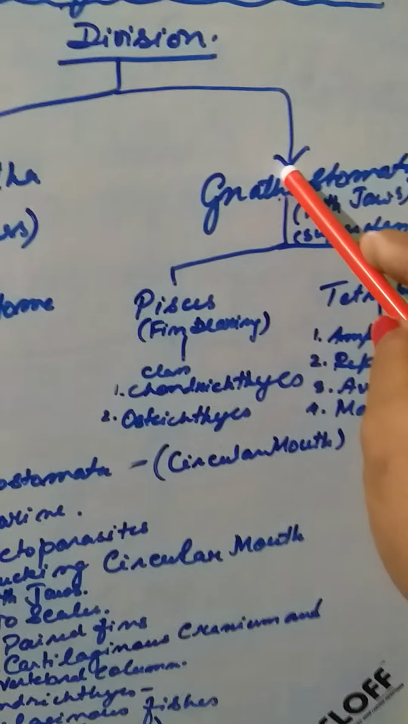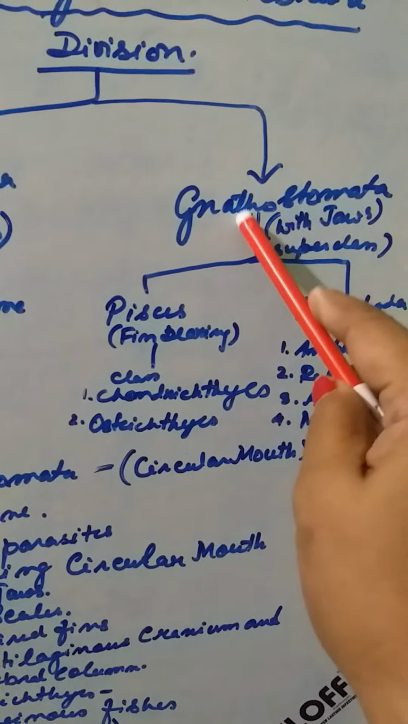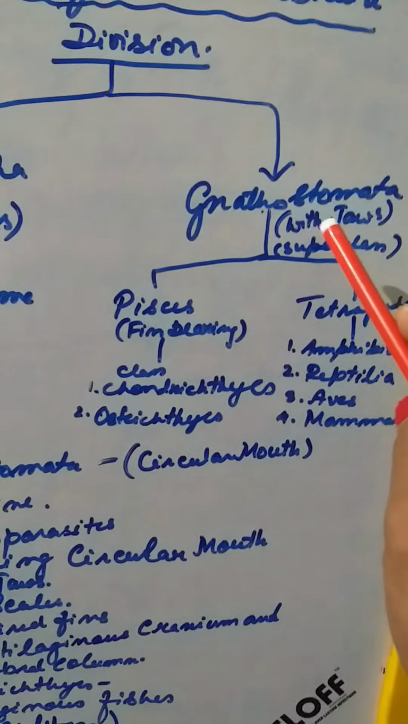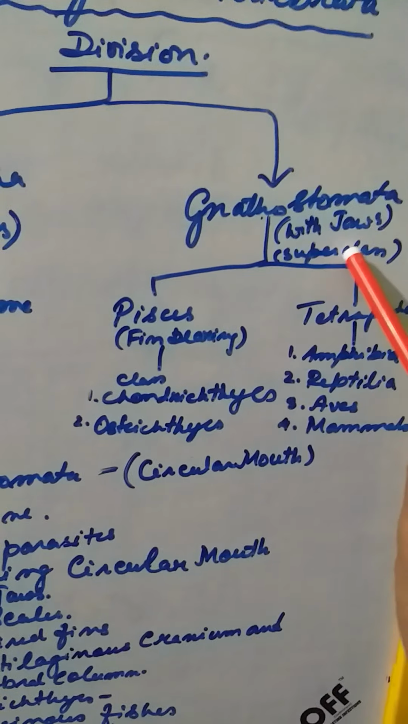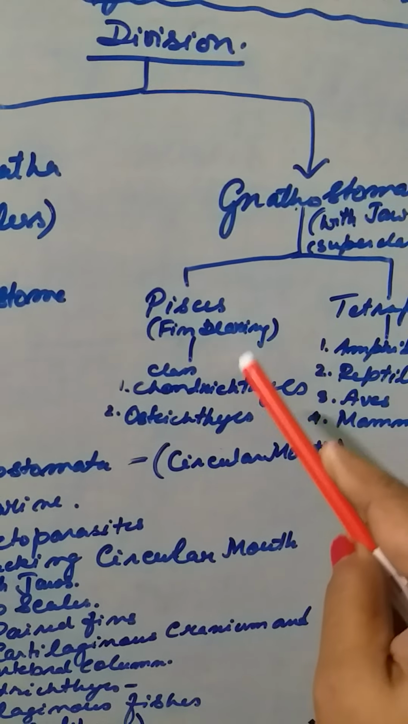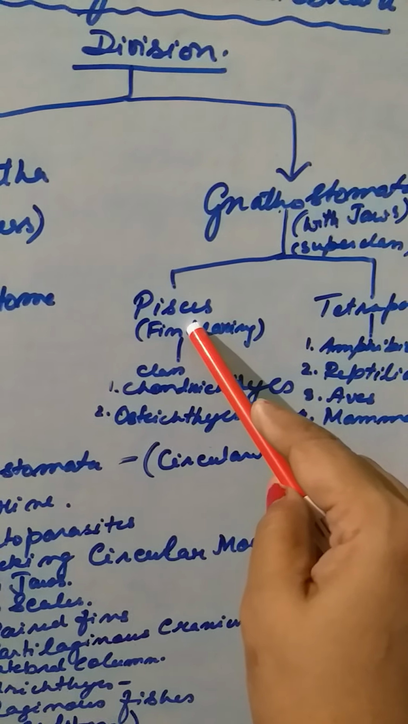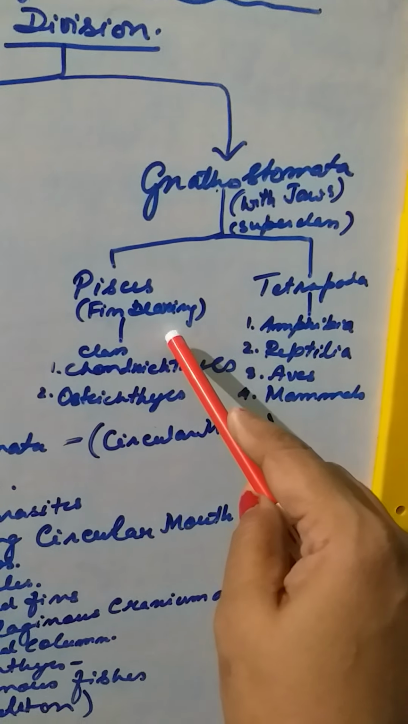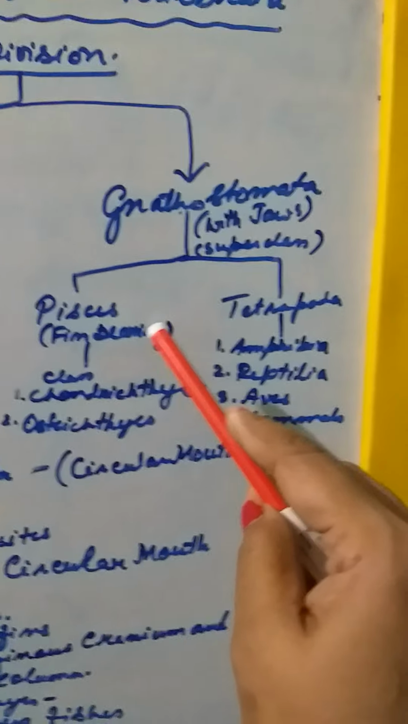Now here is known as the Gnathostomata. Gnathostomata means organisms that have jaw. This is a superclass, and under that you have the classes. One is the Pisces, another is tetrapod. What is Pisces? Pisces.